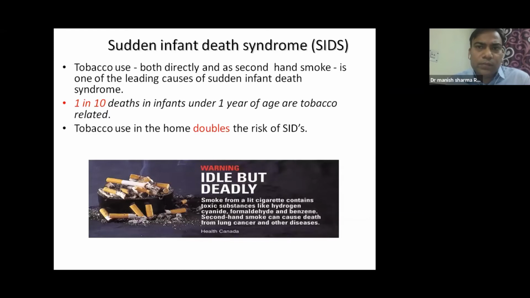There is a term called sudden infant death syndrome. This is the sudden death of an infant who is healthy. Tobacco usage, both direct as well as secondhand smoke, is one of the leading causes of sudden infant death syndrome.